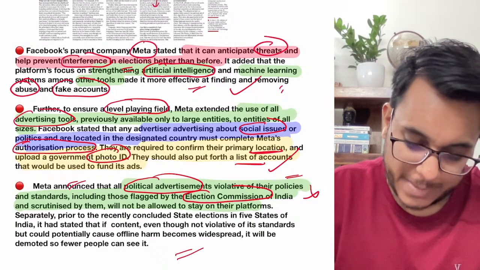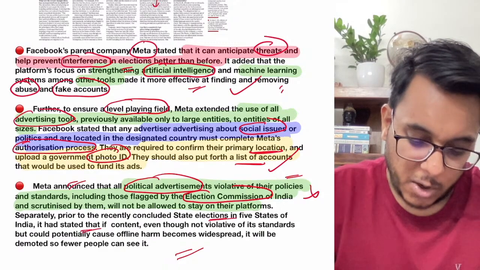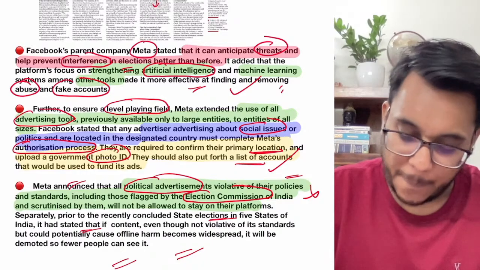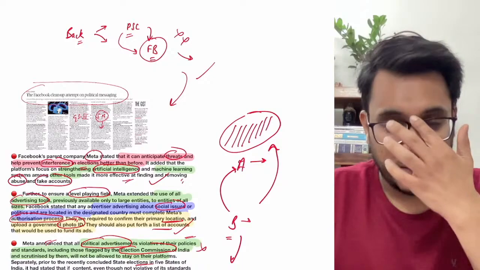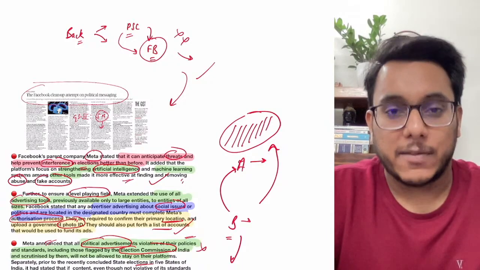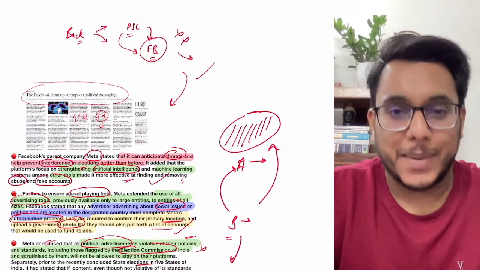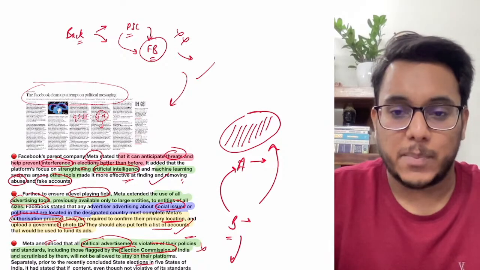Now guys, it has been provided that recently state elections were concluded in 5 of the states, okay, and if there was any campaign which could have disturbed the level playing field, then that particular thing will not happen again in the future. Such campaigns will be demoted. So this is something that has been provided.